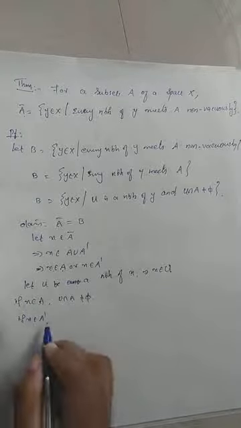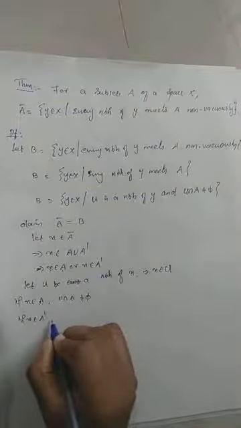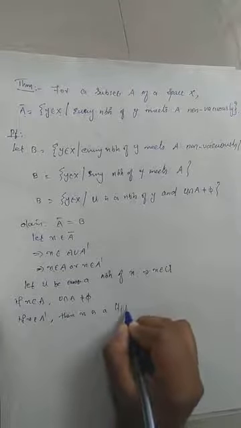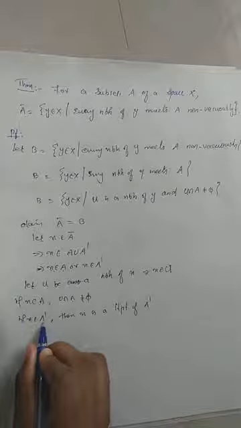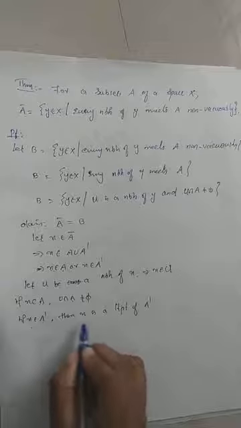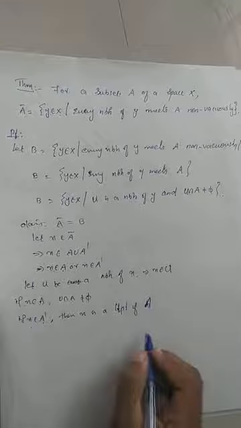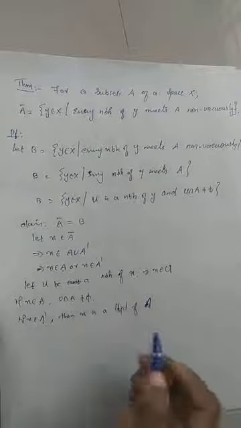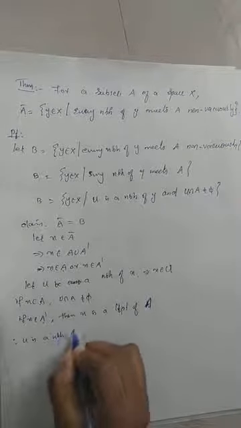If x belongs to A prime, then x is a limit point of A. x belongs to A prime means it is in the derived set of A, and A prime is nothing but the set of limit points of A. Therefore, x is a limit point of A. Now, U is a neighborhood of x.